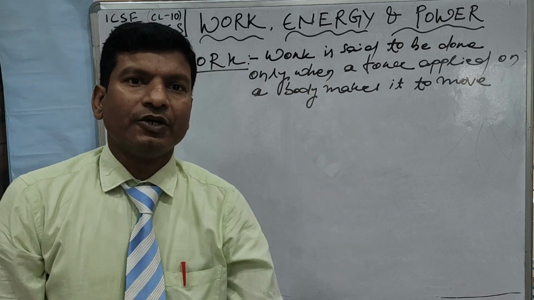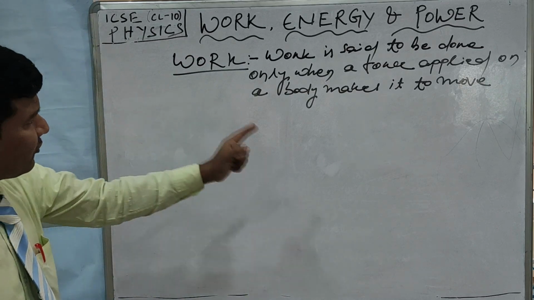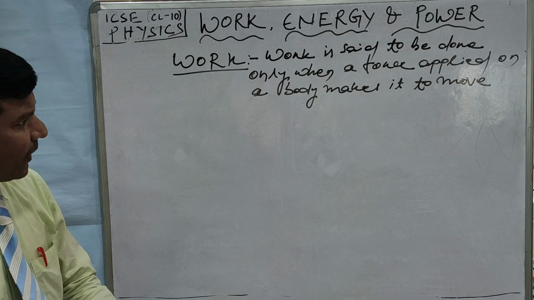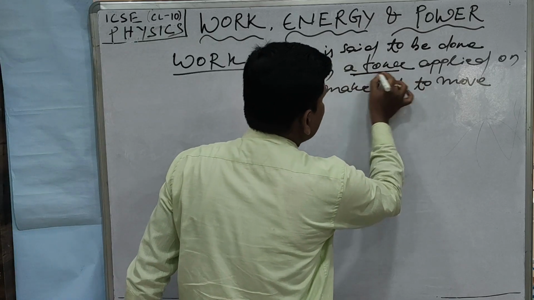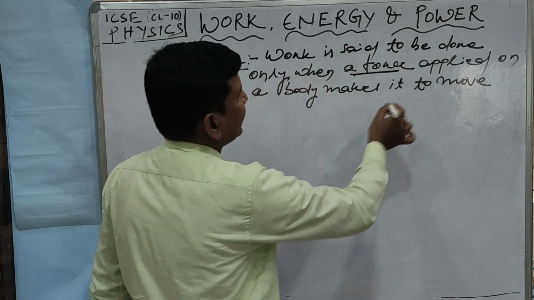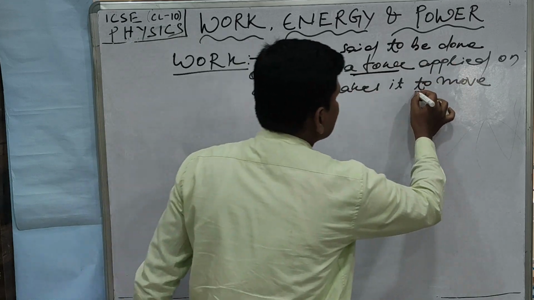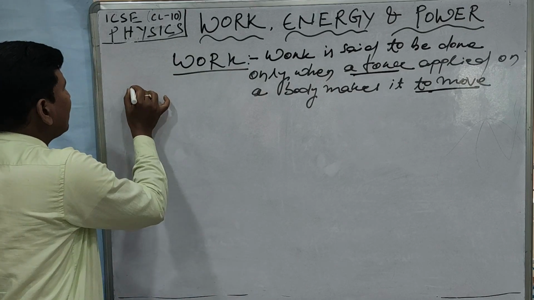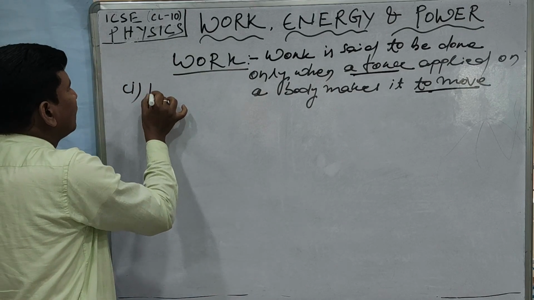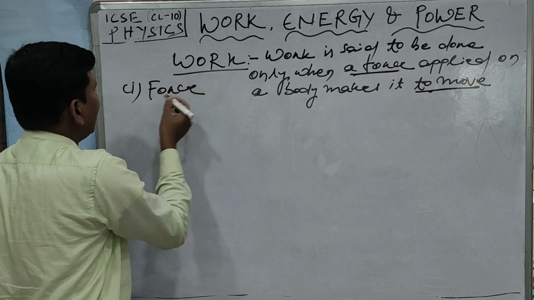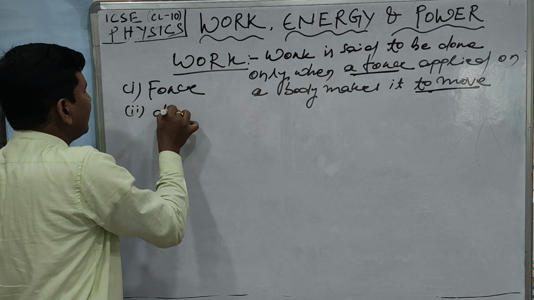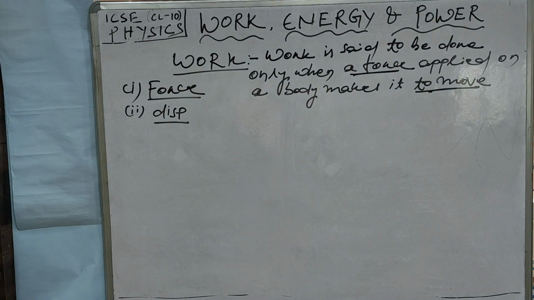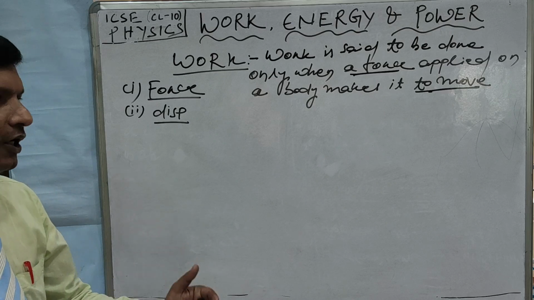The work done by the force applied by me on the board will be zero. Therefore, the amount of work done depends on two factors. What are these two factors? One is the force, and another, as I have told you, is that the force applied on the body makes it move, that means the displacement. So the amount of work done depends upon force and upon displacement. These are the two factors required for work to be done.